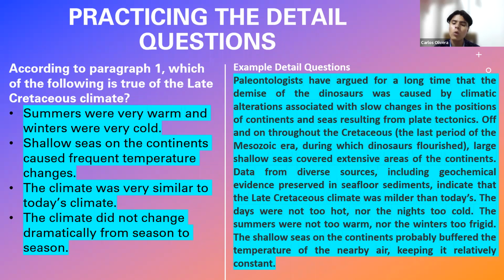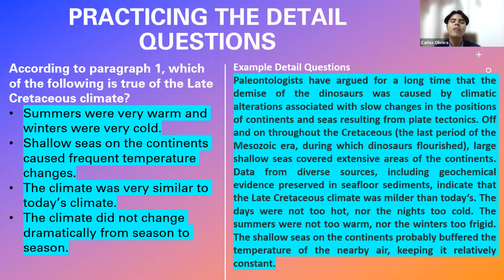If summers were not too warm, nor winters too frigid, it means there was some stability, right? So it didn't change. That is the correct answer. What about the first option? For example, it says summers were very warm and winters very cold. This is completely in opposition to what the reading passage says, right? It's totally wrong. Why? Because the passage says that summers were not too warm, nor the winters too frigid. But here it says that they were warm and cold, so wrong.